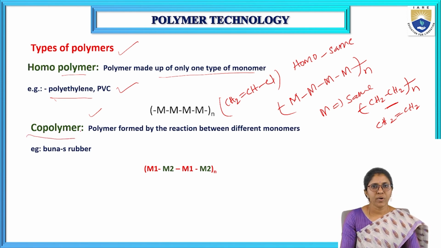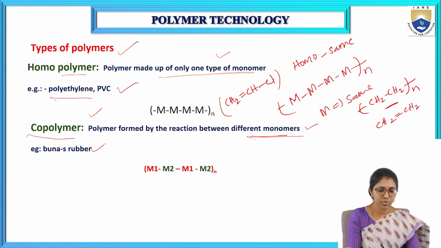Now, copolymer. A polymer formed by the reaction between different monomers is called a copolymer. Homopolymer means only one type of monomer, whereas a copolymer is formed by reaction between different monomers. An example is Buna-S rubber.